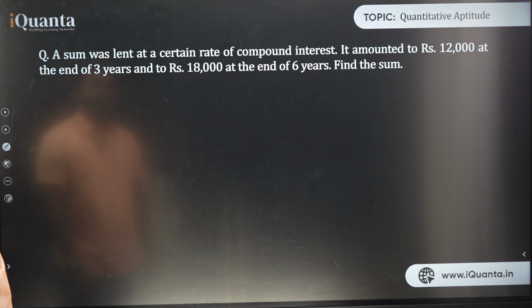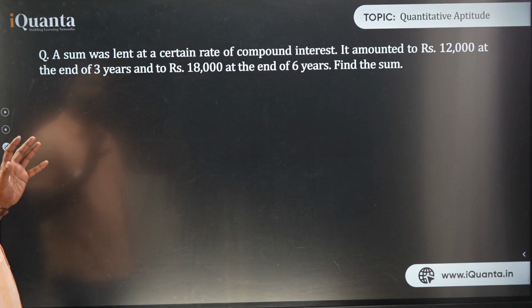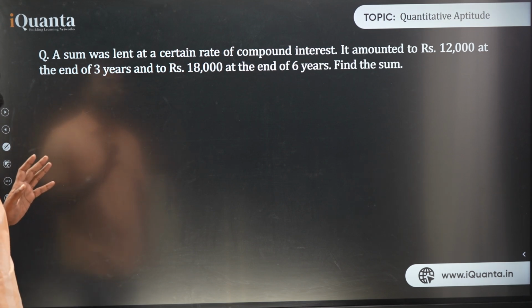A sum was lent at a certain rate of compound interest. It amounted to rupees 12,000 at the end of 3 years and rupees 18,000 at the end of 6 years. Find the sum. So it amounted to 12,000 at the end of 3 years and rupees 18,000 at the end of 6 years. So the sum is lent at compound interest.